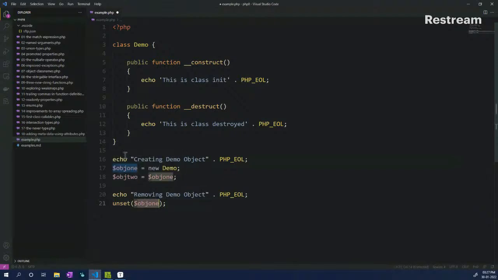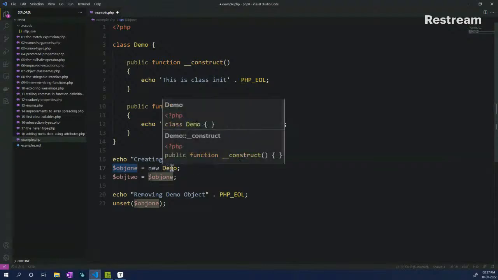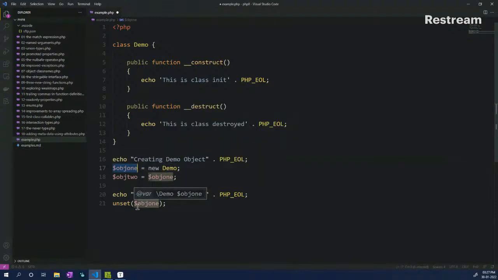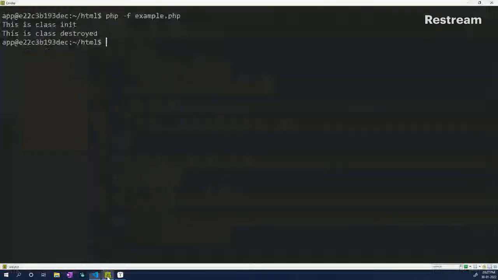What we are doing is that we have initialized our demo class into this variable as object one. Then we put this object one inside the value of object two. And now we are trying to unset this, right? And then finally, we do a get class right here and then save, right?